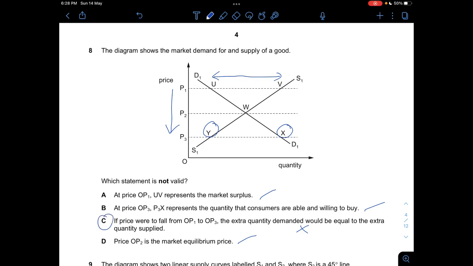So the answer is C. Because the points U, V, Y, X may not necessarily be the same quantity, because it's not listed on the graph, so they could be different.